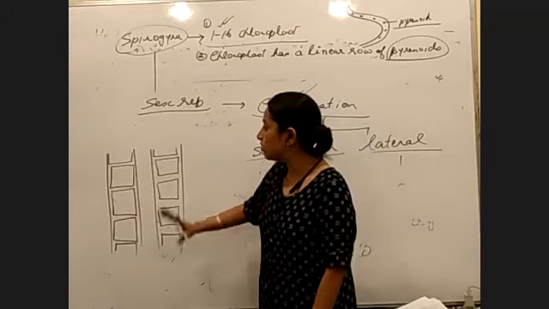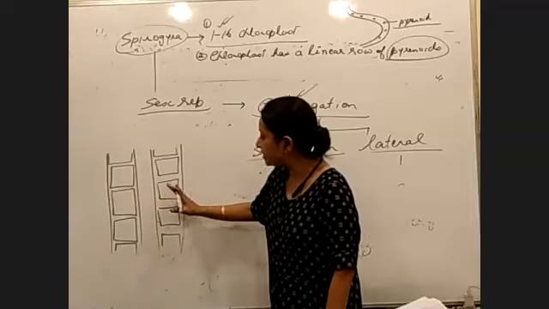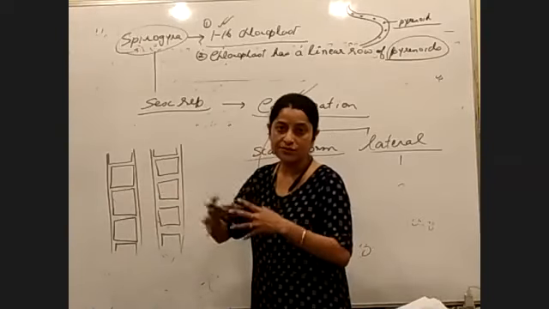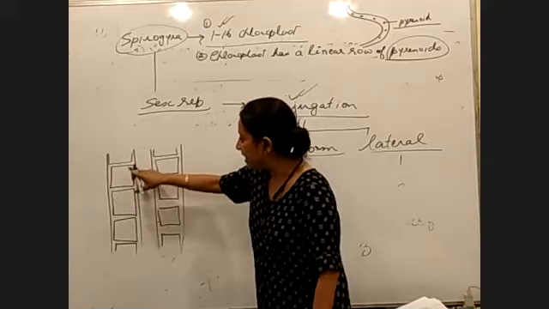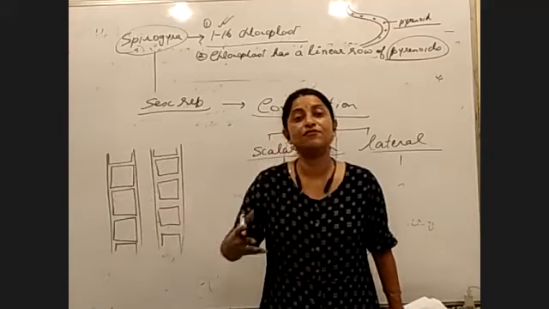So in this case, what happens? First, let's see what conjugation is. In the adult filaments, sexual reproduction will take place. Any cell can behave as a gamete; it can form a gamete by itself.